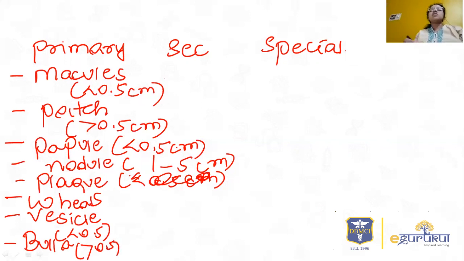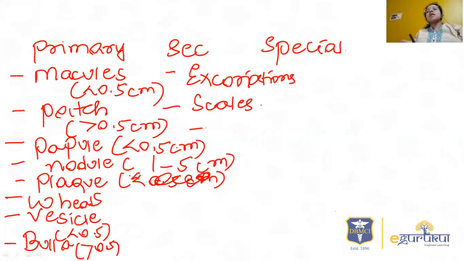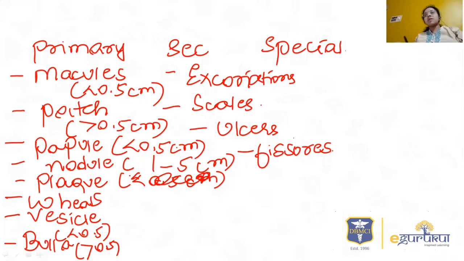Then coming to the secondary lesions. These are most commonly caused because of some changes in the primary lesion. Either the patient would have scratched it or there will be an ulcer. The secondary lesions mainly include excoriations, scales, ulcers, fissures, etc. These are the few important secondary lesions. Then coming to the special lesions, one important special lesion is the burrow, and lichenification also comes under secondary lesions.